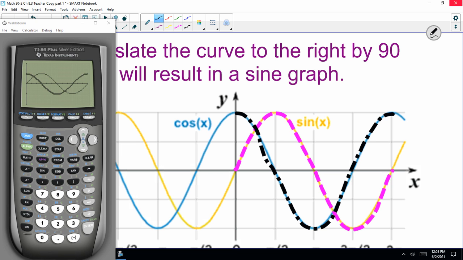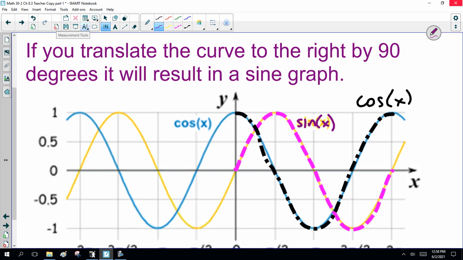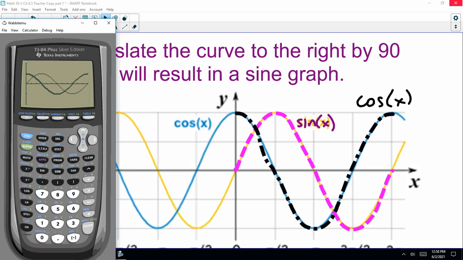So we start with cosine, it'll be cos of x, and this is sine x. Now, notice I did that for one wave or one period. If you look at the graph here, notice I kept on going both directions. I'm just lazy. But with a calculator, that's easy enough to change around.